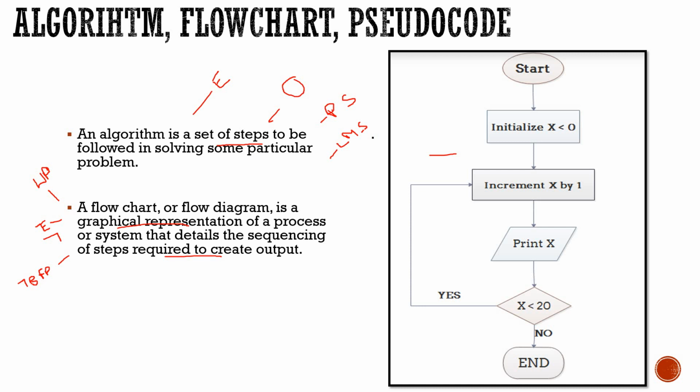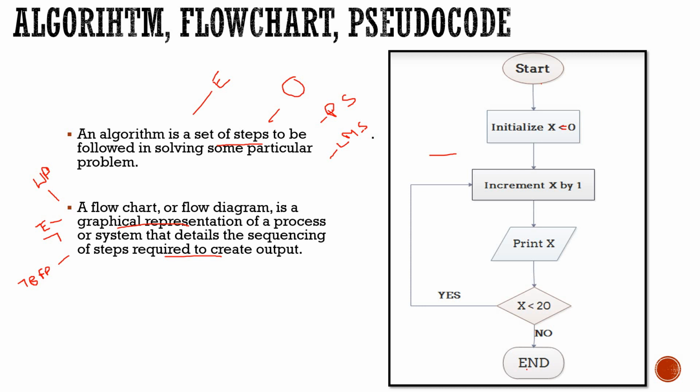Next one is our pseudocode. Before that, we check what type of graphical representation is here. Earlier we used the algorithm to print the first 20 numbers. Here I'm starting an algorithm or steps, then I'm initializing x equal to 0. After that I'm incrementing x by 1, then I'm printing the value of x. After that I'm checking if x is less than 20, then again it goes to the second step, increment x by 1, else if it is not less than 20 then it ends.